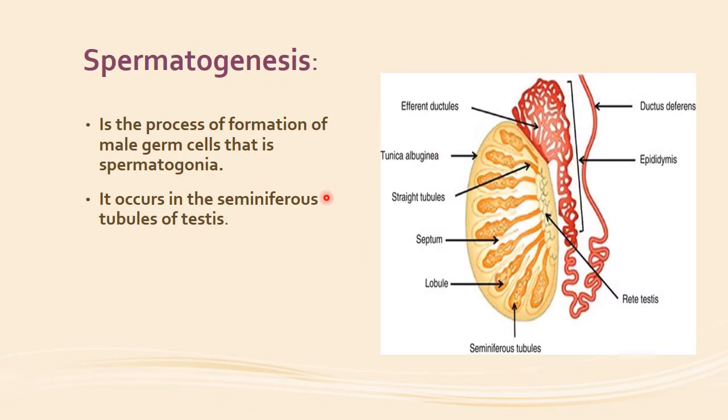So what is spermatogenesis? Spermatogenesis is the process of formation of the male germ cells, that is the spermatogonia, and it occurs in the seminiferous tubules of the testes.